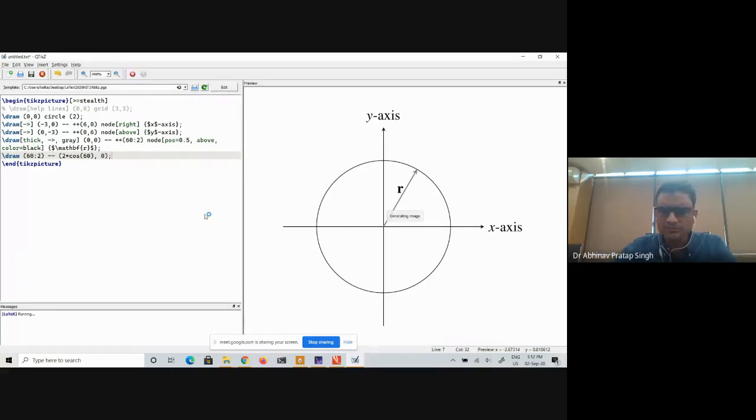Now I think it will give some error if I'm not wrong. Let us wait. Yeah, it is giving me some error, because when things get very complicated, the best thing to do is to put them inside the braces.